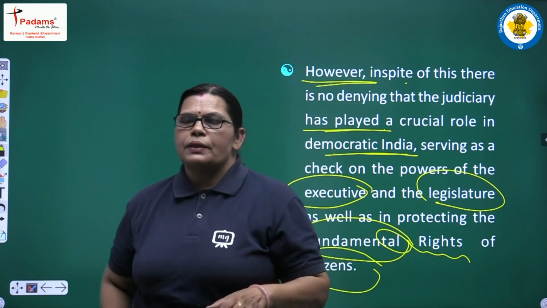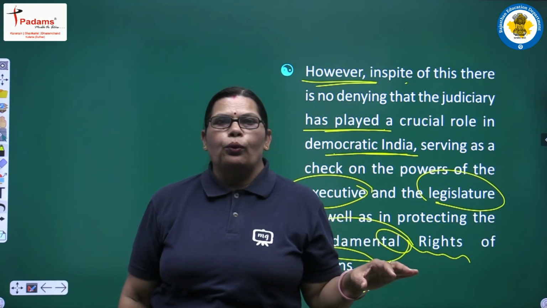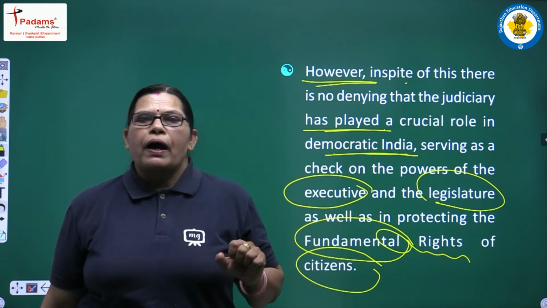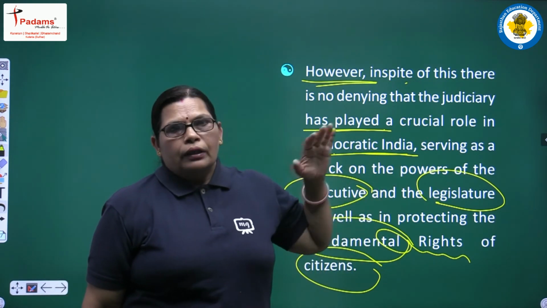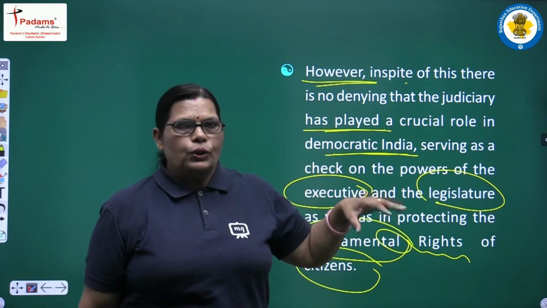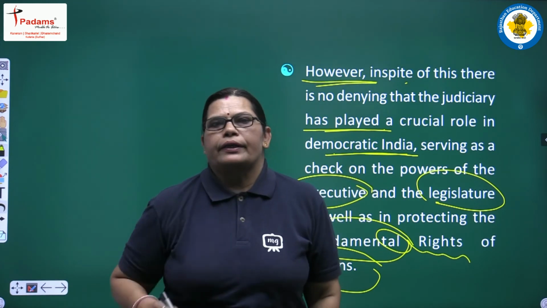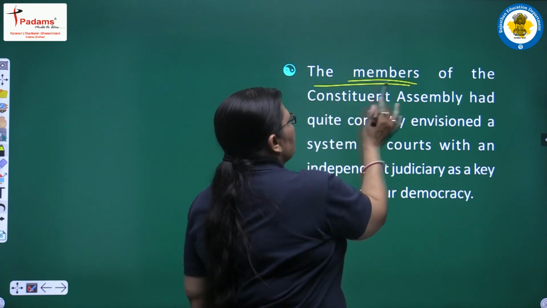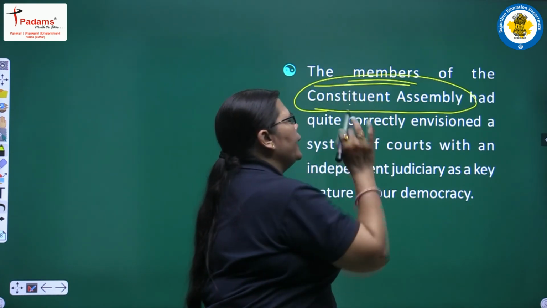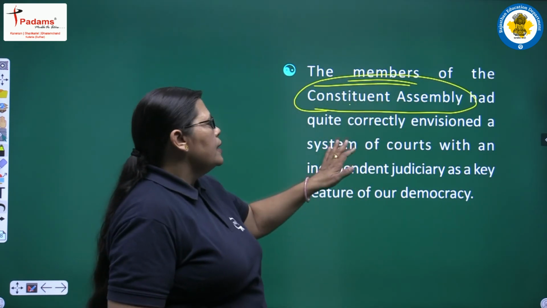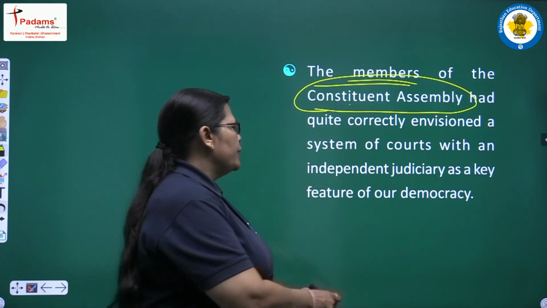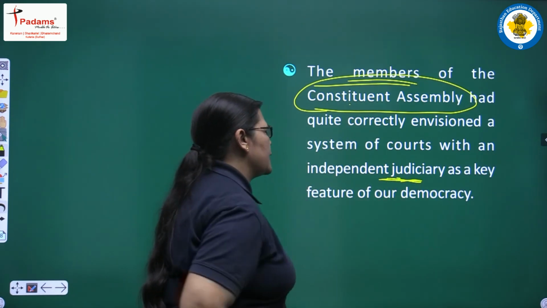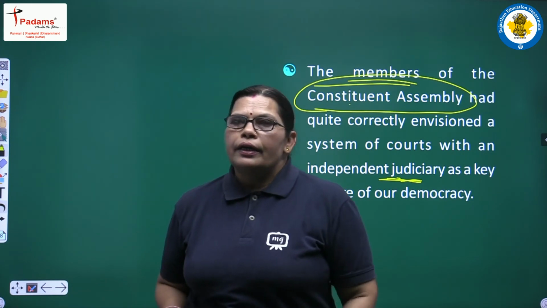It means the judiciary plays an important role in holding power over the legislature as well as the executive, as far as the fundamental rights of the citizens of India are concerned. The members of the Constituent Assembly had quite correctly envisioned a system of courts with an independent judiciary as a key feature of our democracy.